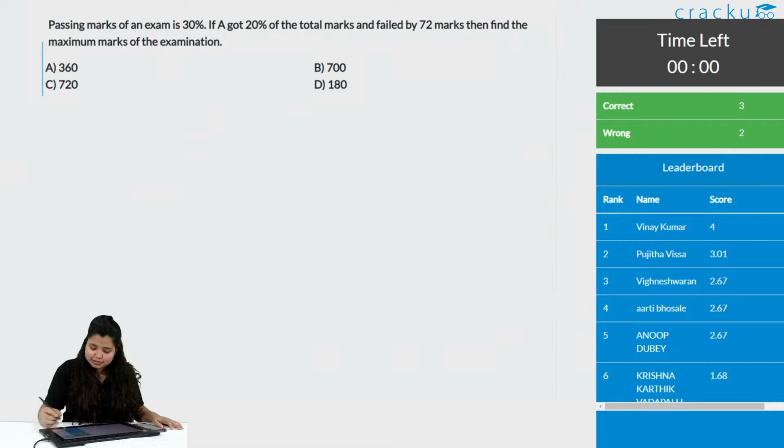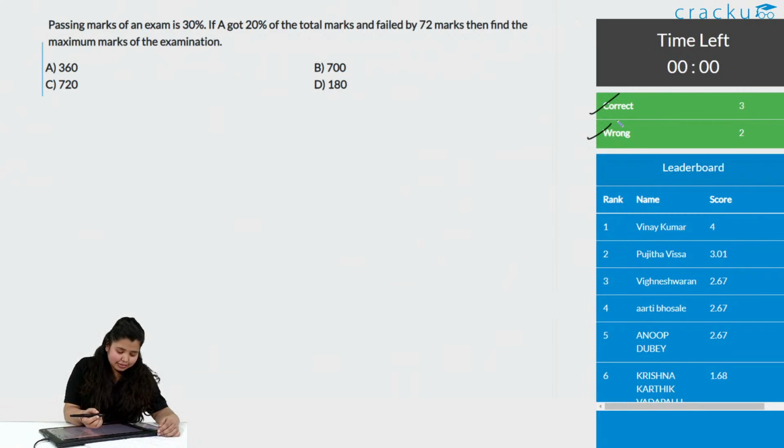And the time's up. We have 3 correct answers and 2 wrong answers. Let us see how we do this. We know for every exam the total marks is 100%.